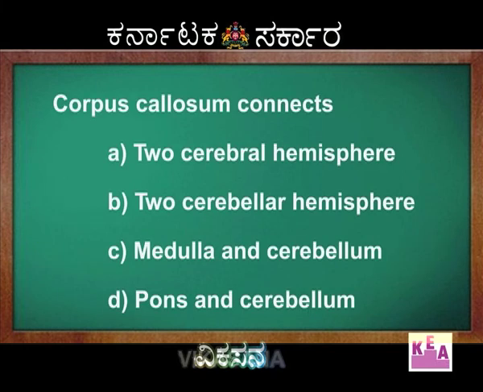Students, now let us take up some questions related to chapter neural control and coordination. Question is, corpus callosum connects option A, two cerebral hemispheres, option B, two cerebellar hemispheres, option C, medulla and cerebellum, option D, pons and cerebellum.